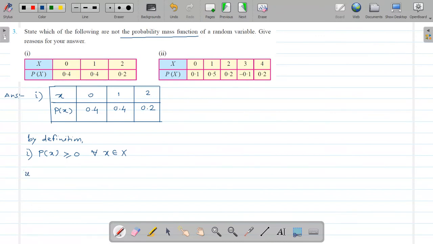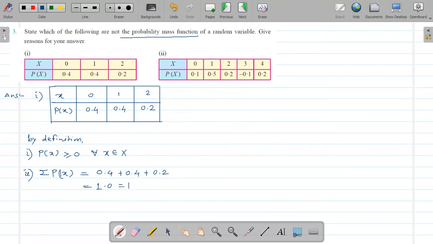Then second one, you have to check the sum of p(x). Now add 0.4 plus 0.4 plus 0.2. Then by adding, if you observe this carefully, you will get 1.0, or you can say 1.